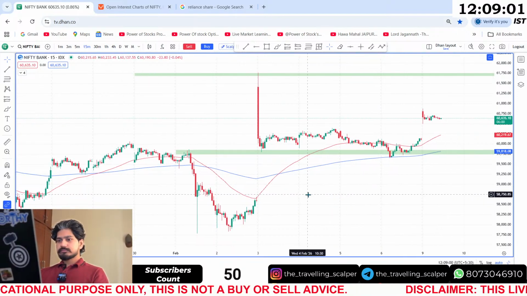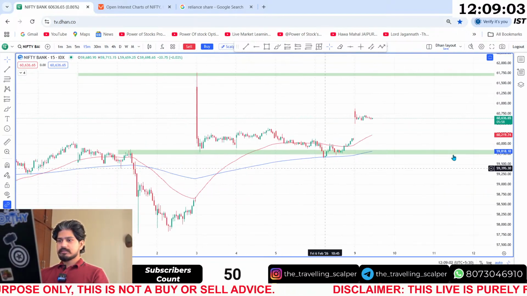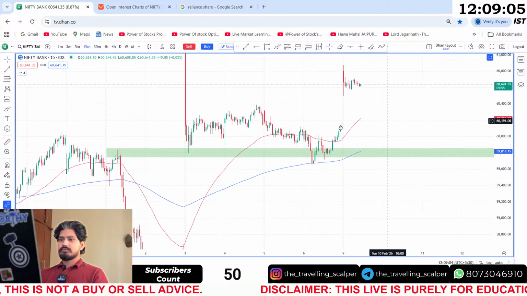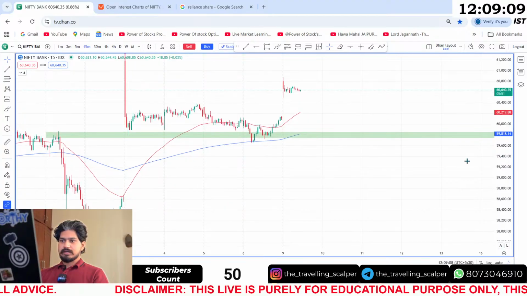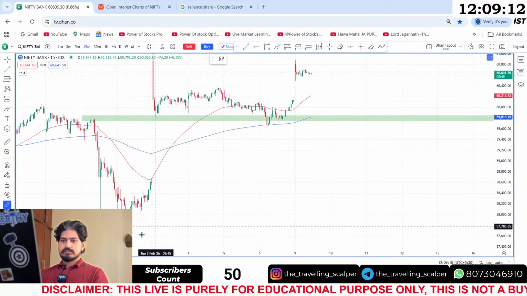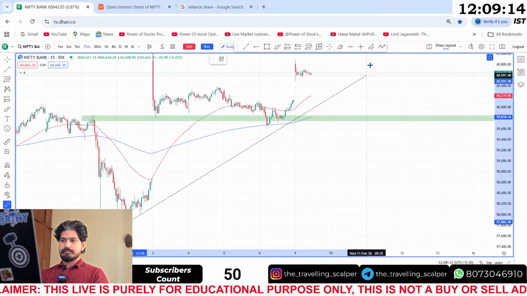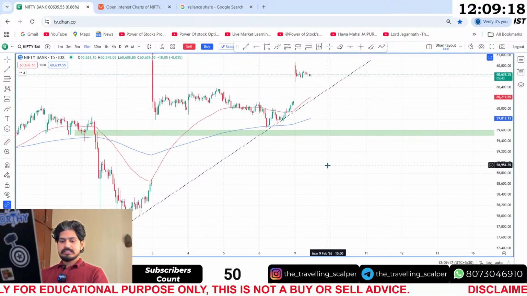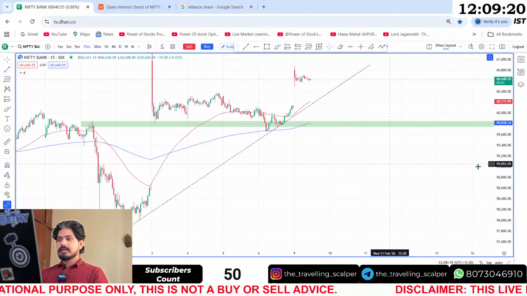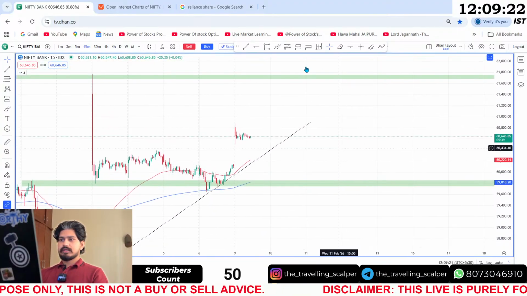So if you go to the 15 minutes time frame, you can mark a trend line over here from the bottom. I can see a trend line here. I'll just mark this trend line so that price can react to this level at some point. In case the market falls from here, somewhere over here.